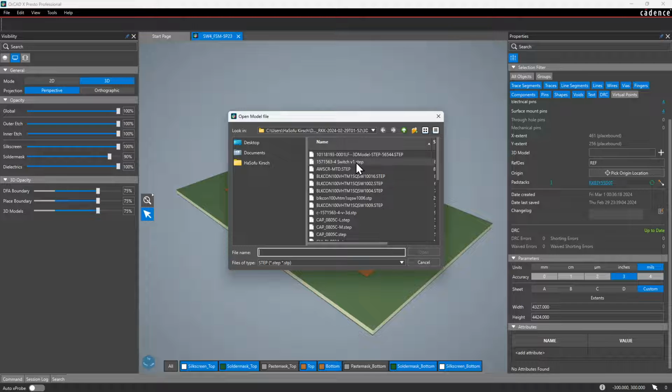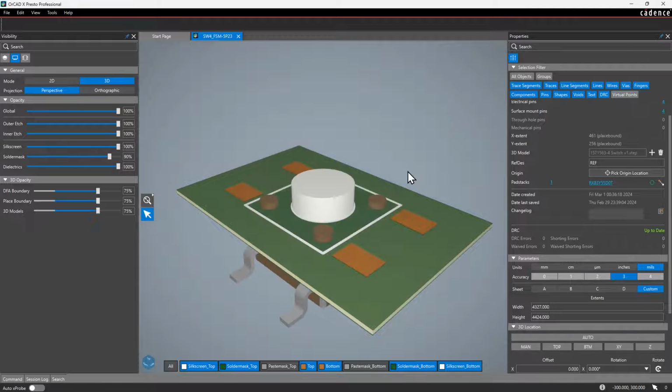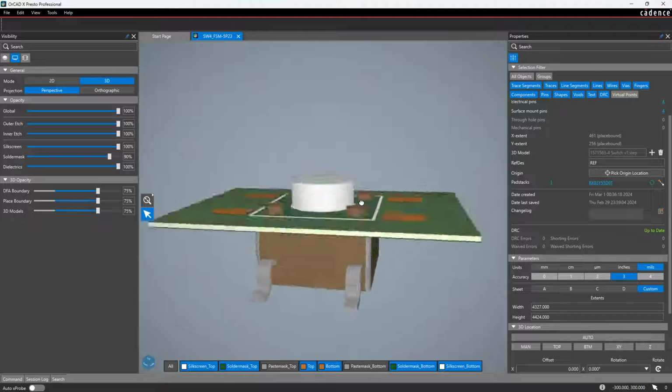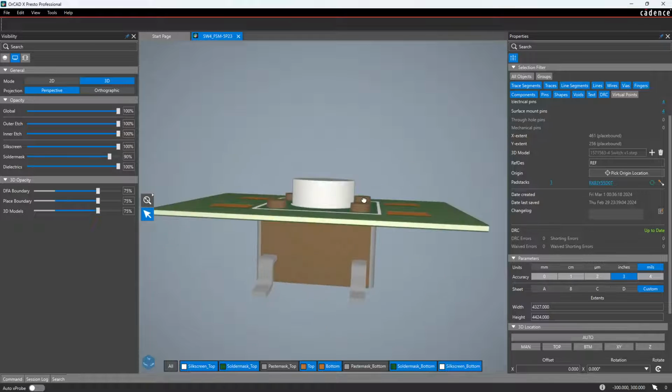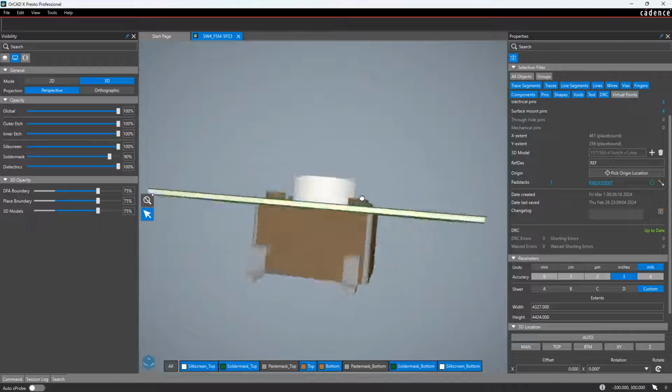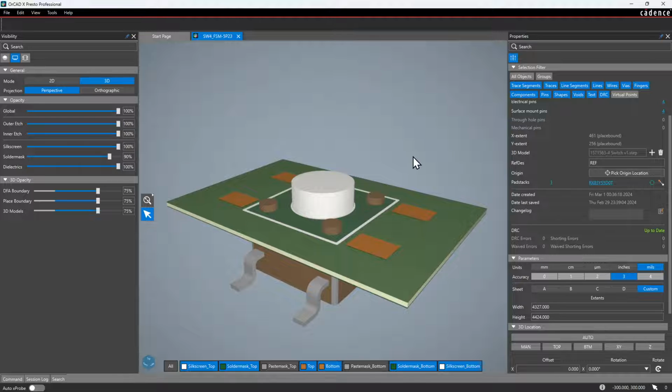So now that it's there, I'm going to go ahead and open it. The 3D model appears. Now, if you download your 3D models and they come out bland, you can use Fusion 360 or some other CAD software to color them. And if you don't know how to do that in Fusion 360, go ahead and check out my video where I show you how to do that.